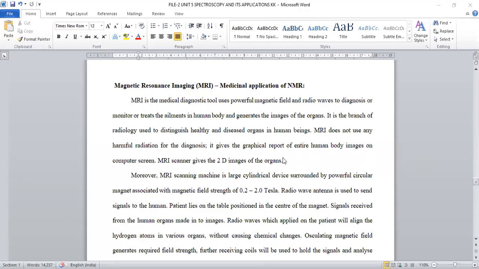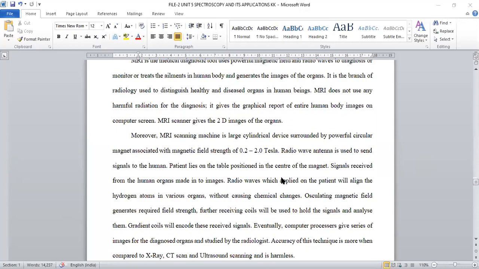Okay, this MRI scan will give two-dimensional images of body organs. So it is possible to record the entire body skeletal structure. Otherwise, a selective part can also be examined by using the MRI scan. We are applying a magnetic field strength of 0.2 to 2 Tesla. So the magnetic field should be in this range only. And we are applying radio waves. Because of lesser energy, they may not cause any kind of harmful effect in the human being, right?